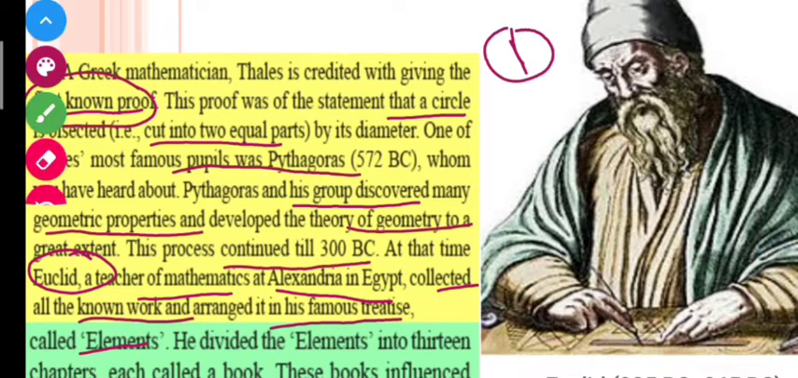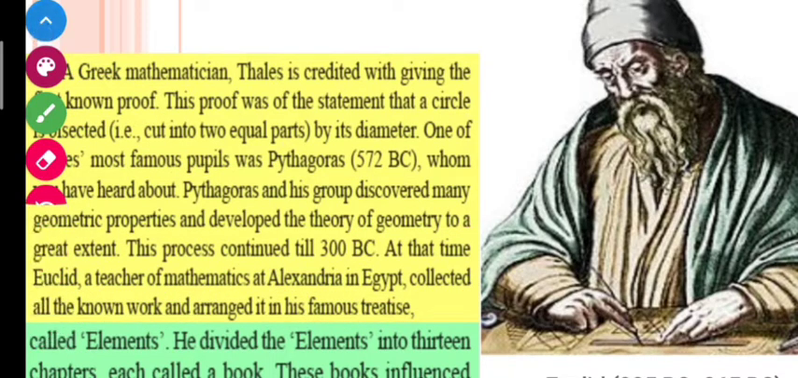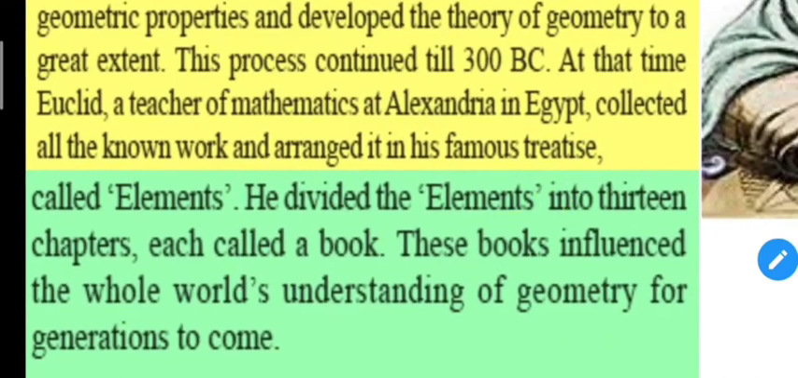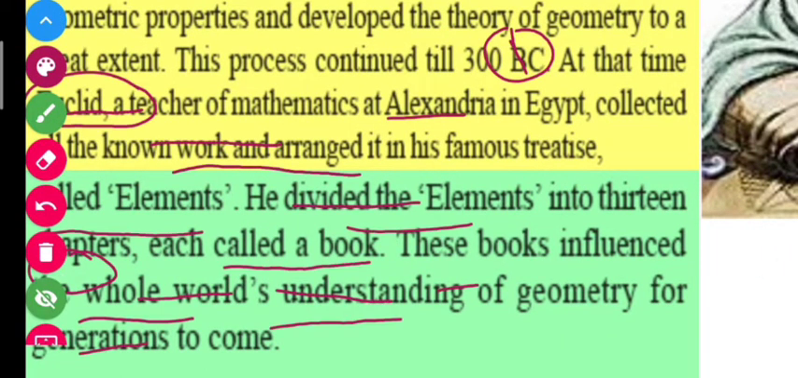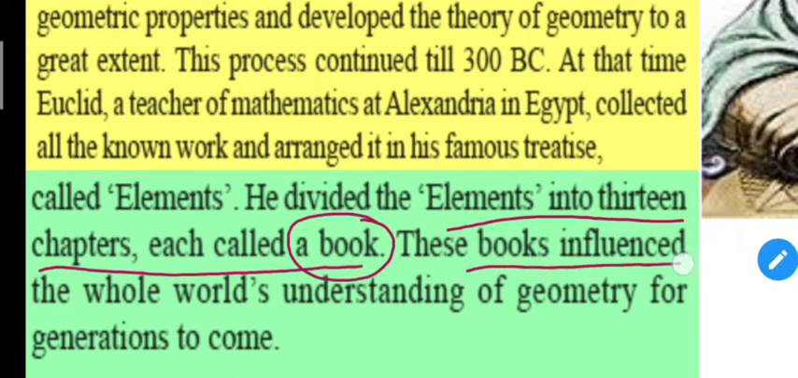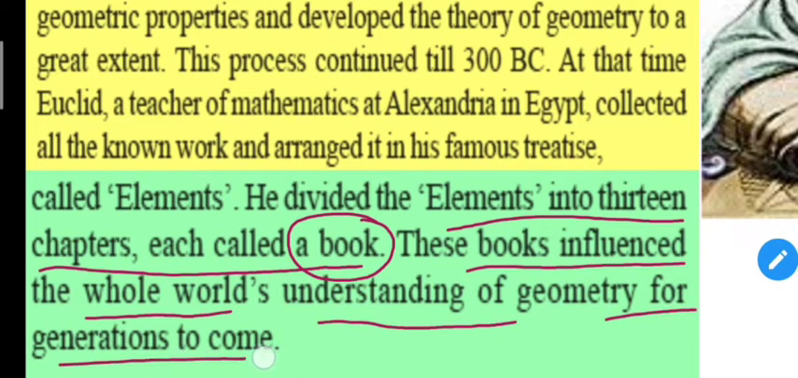What did he name that book? He named that book Elements. And he divided the Elements into 13 chapters, each called a book. So these books influenced the whole world's understanding of geometry for generations to come.